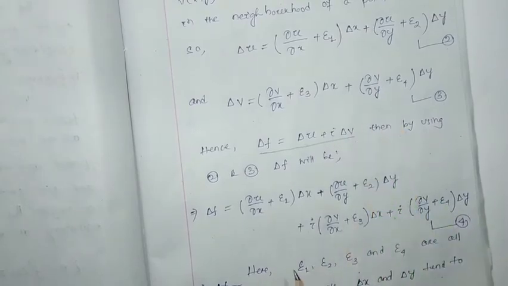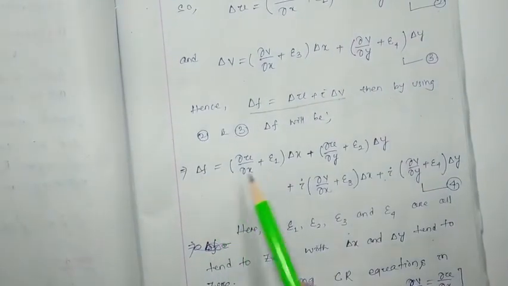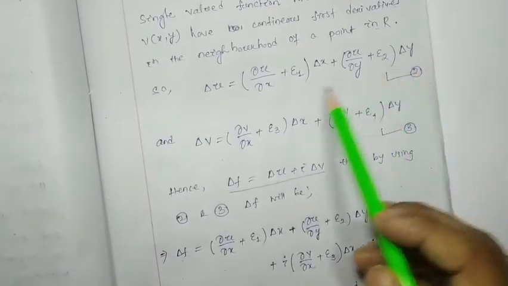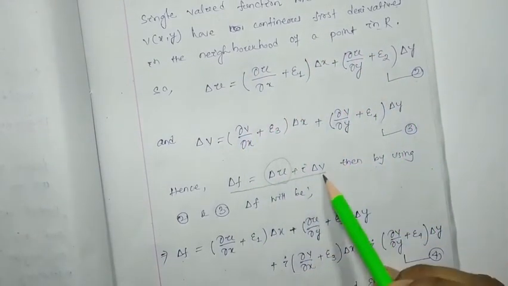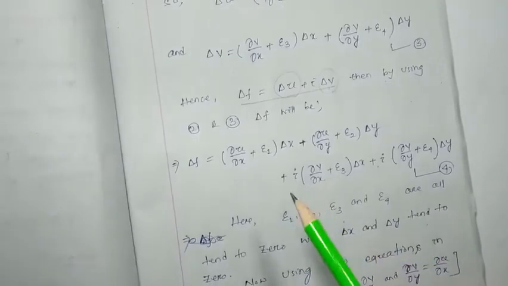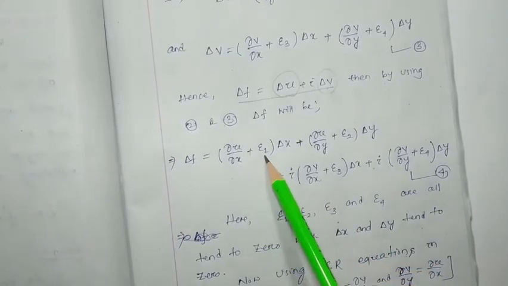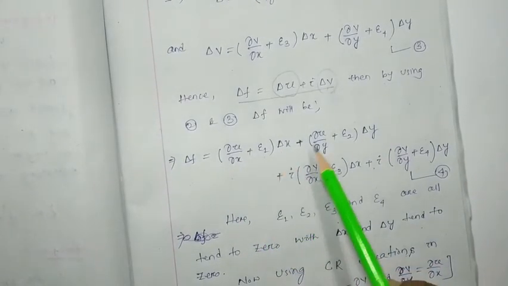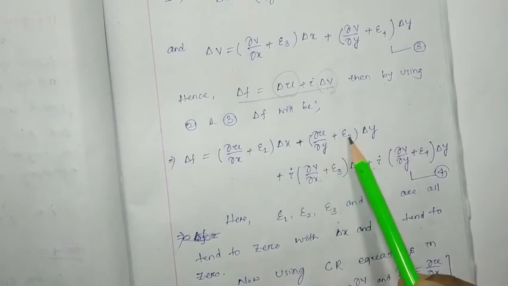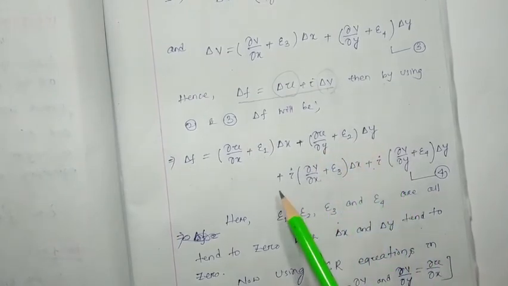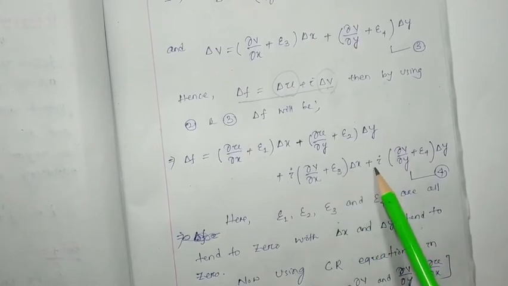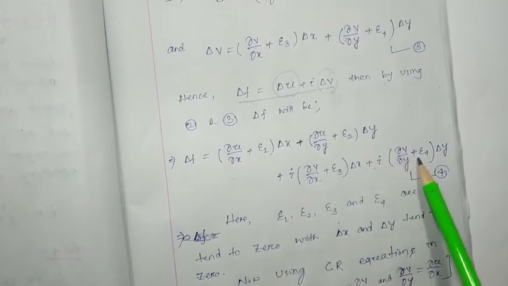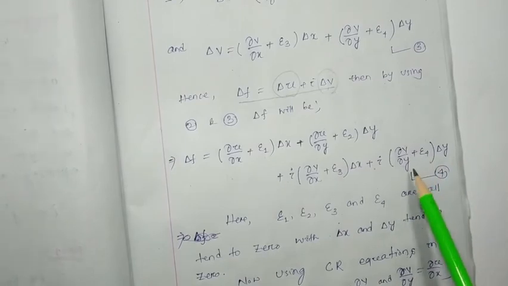Then what we are going to get, del f will be equal to, I just substituted this one over here and this one over here. So it will be (del u by del x plus epsilon 1) into del x plus (del u by del y plus epsilon 2) into del y plus i (del v by del x plus epsilon 3) del x plus i (del v by del y plus epsilon 4) del y.